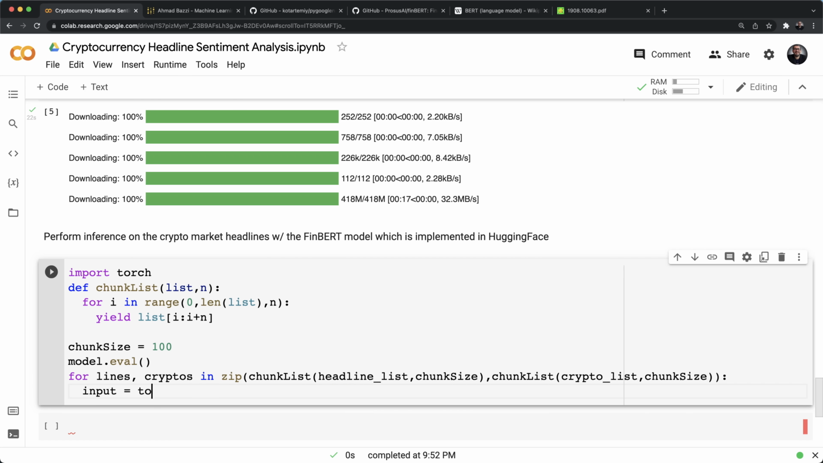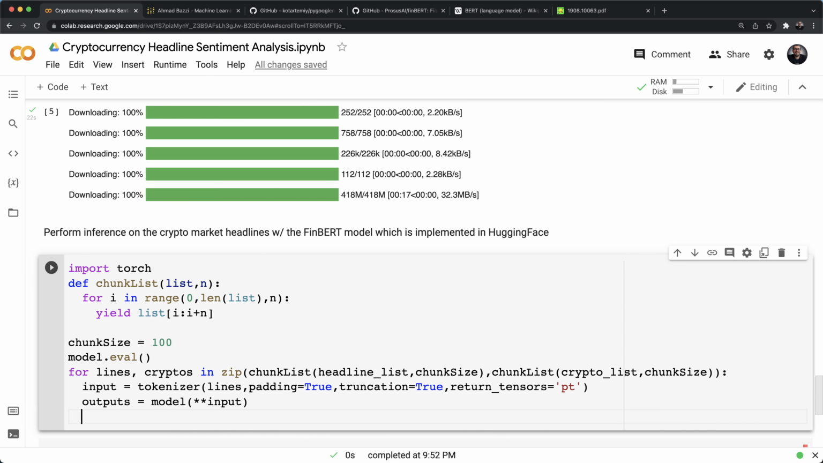Okay, in this loop what I'm going to do is we'll take an input, call the tokenizer by passing it the lines, setting padding to true, truncation true as well, and next we'll do outputs equal model, passing it the input. Okay, then we will predict using torch.nn.functional and use the softmax.